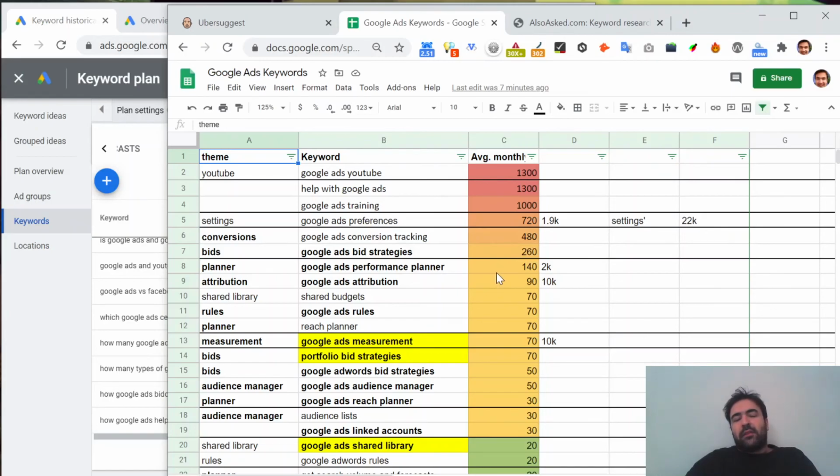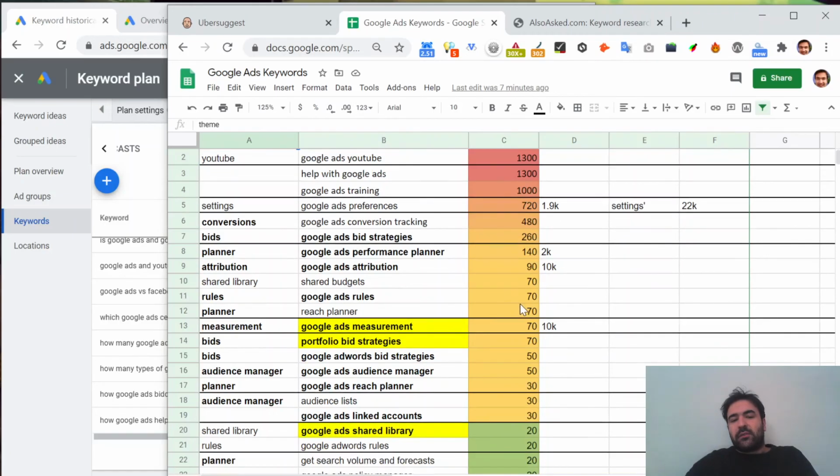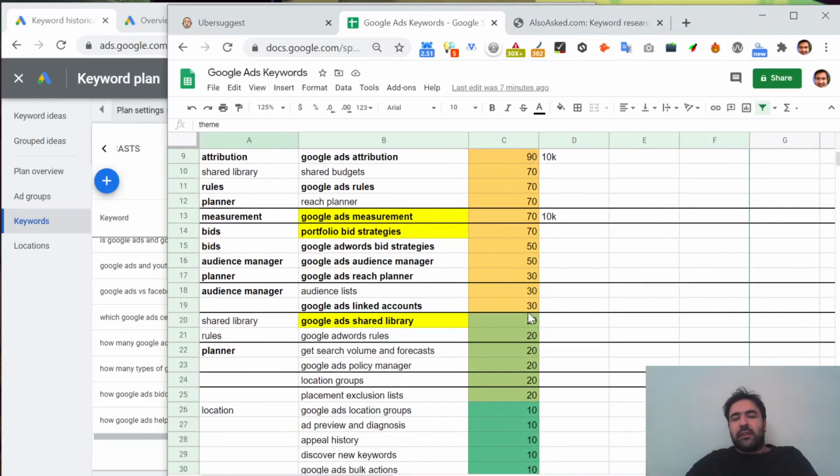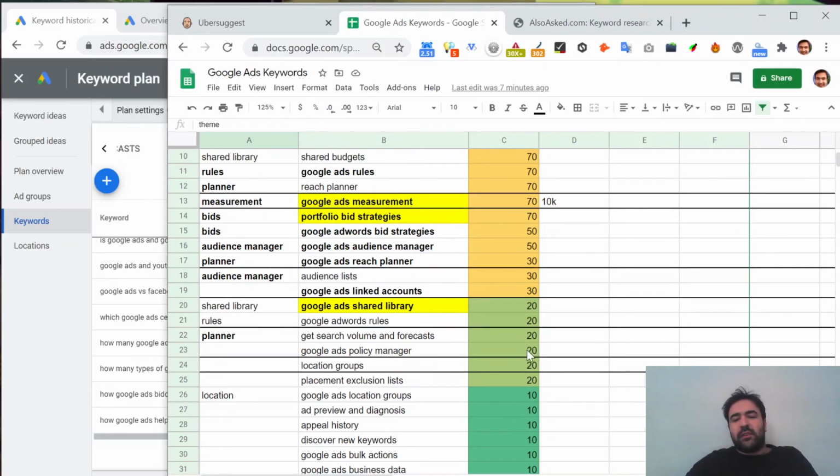And then we also have the planning section of Google Ads, the Google Ads Performance Planner, for example, attribution, shared budgets, Google Ads rules, reach planner, measurement, bidding strategy, and Google Ads audience lists, shared libraries.